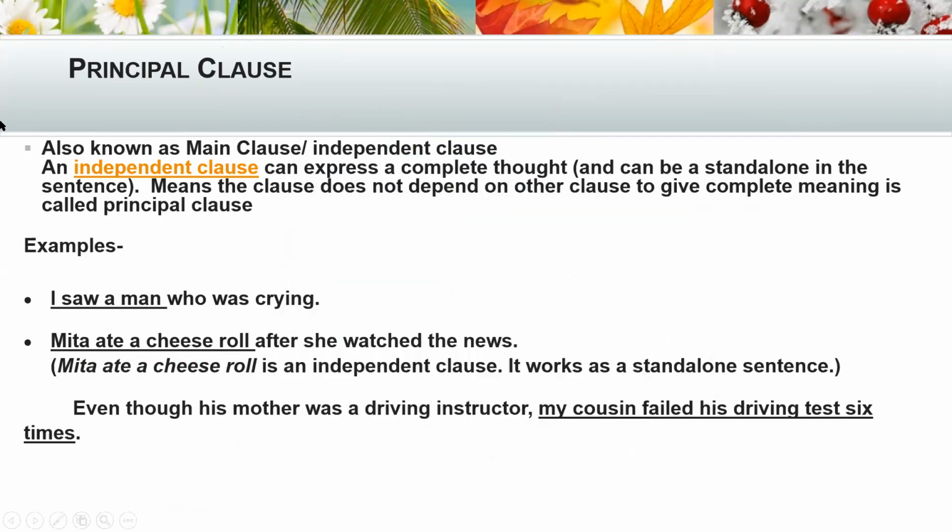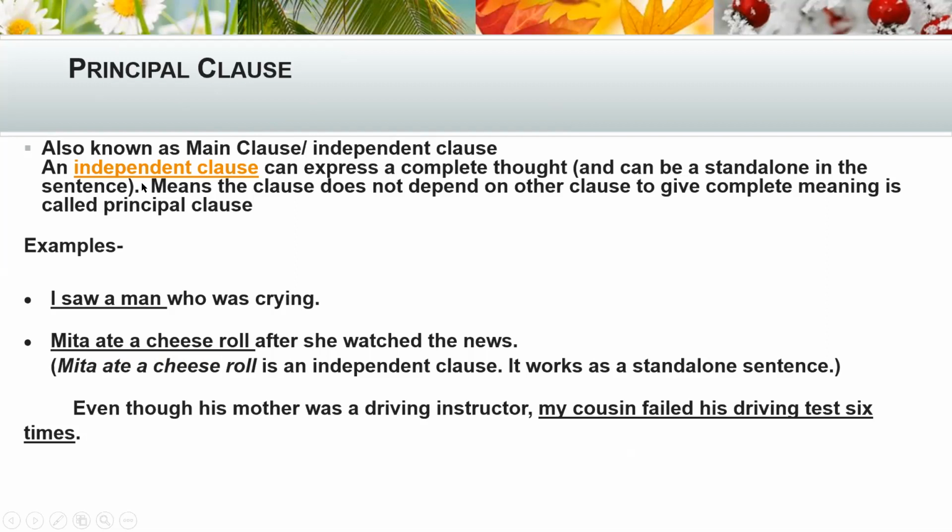So first, let's know principal clause. It is also called main clause or independent clause. So let's know what is principal clause. An independent clause or a principal clause or a main clause can express a complete thought. Okay, means such kinds of clause alone can give complete thought, and it can be standalone in the sentence.